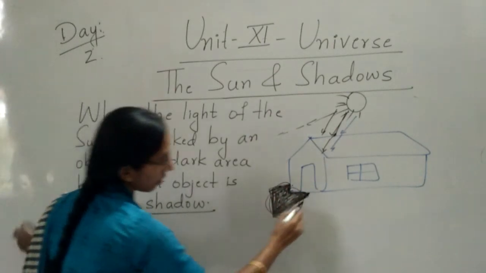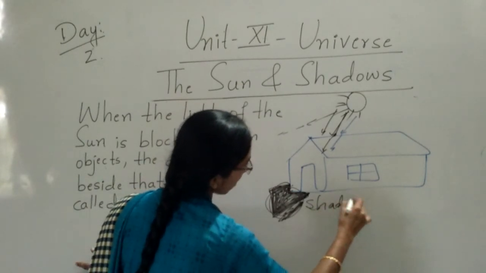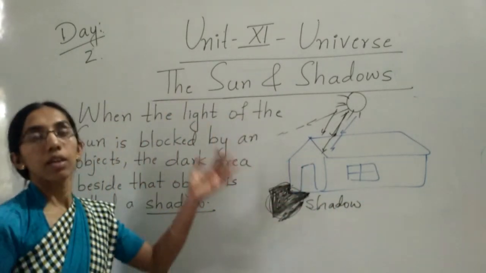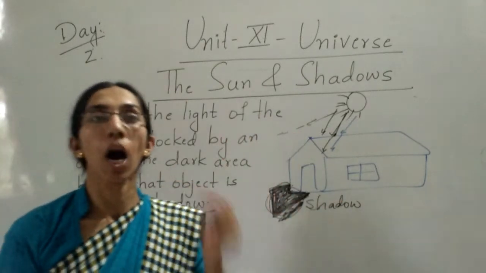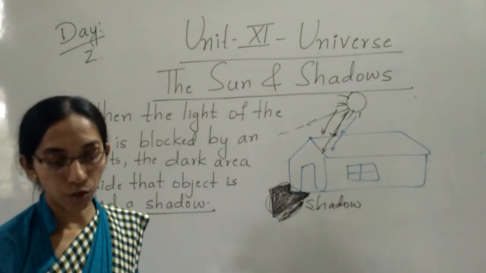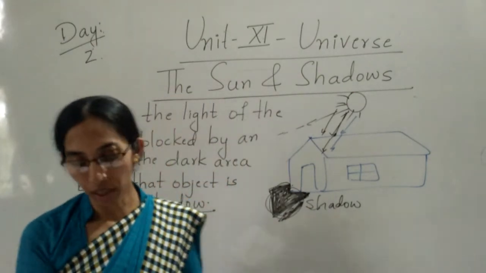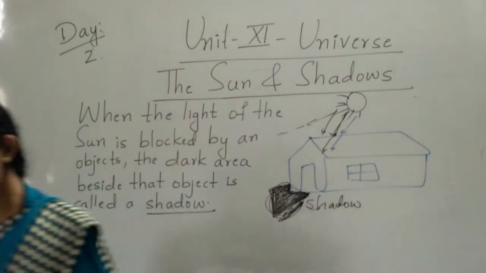This is the shadow of this house. Just now I have shown the ball also. So let me show some images, then you will clearly understand.